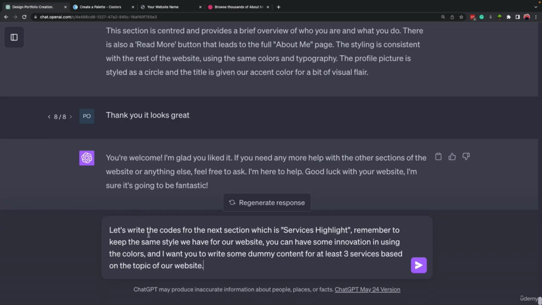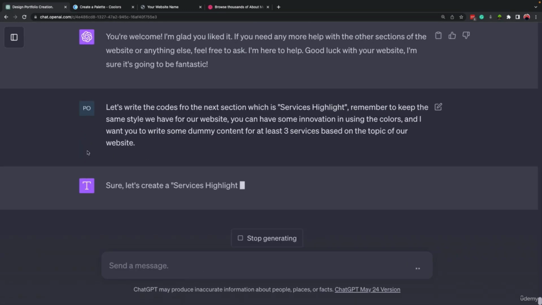All right, so I mentioned, let's write the codes for the next section, which is services highlight. Remember to keep the same style we have for our website. You can have some innovation in using the colors. And I want you to write some dummy content for at least 3 services based on the topic of our website. So I want ChatGPT to write the content, the text, the title, the description as well. So let's press enter and wait for ChatGPT to respond.